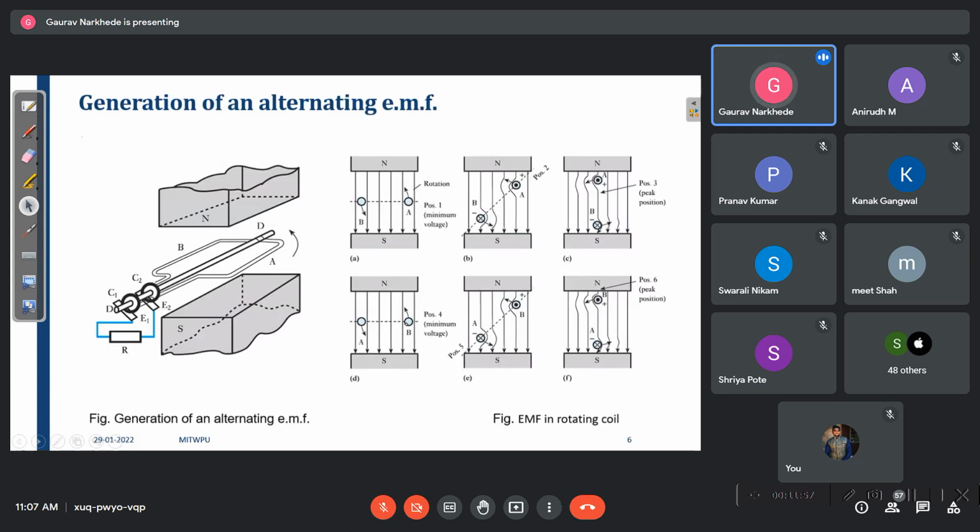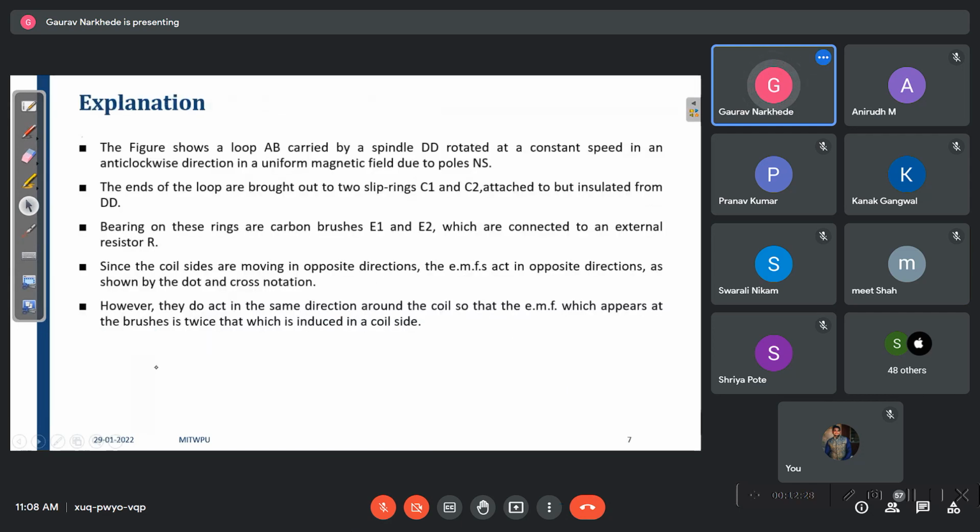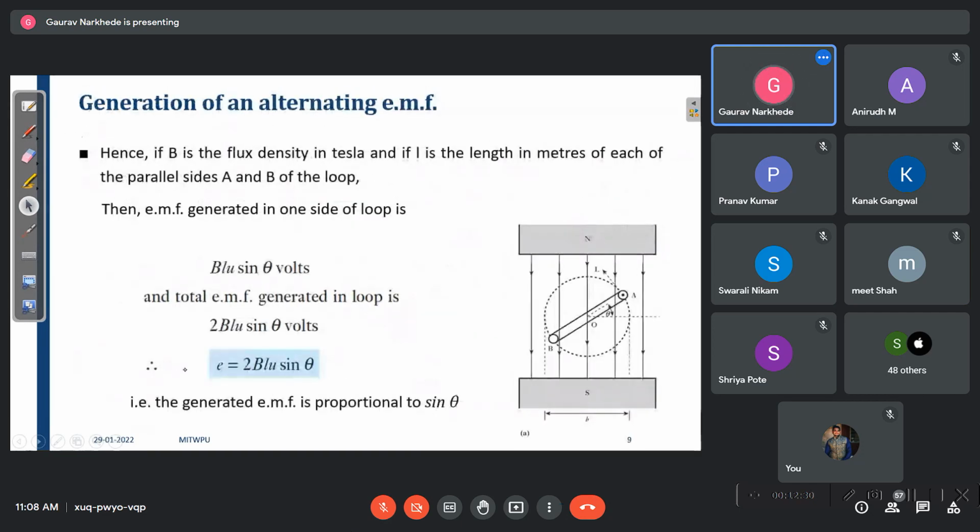Now, how can we generate the alternating EMF? As we have seen, there are permanent magnets, the north pole and south pole of the magnet, and there is a conductor. Let us say there is a coil, and this coil is rotating. What will happen? As it rotates, it will cut the flux lines. And as the flux lines get cut, according to Faraday's law of electromagnetic induction, current will flow in this circuit, and you will get the waveform across the resistor. So this is the brief explanation which we have seen.